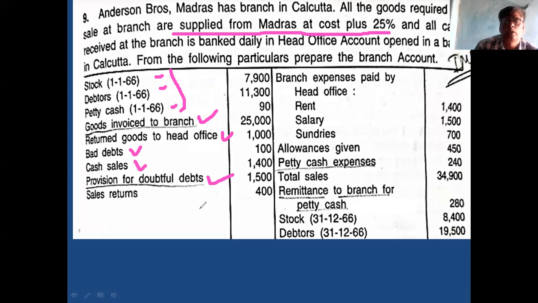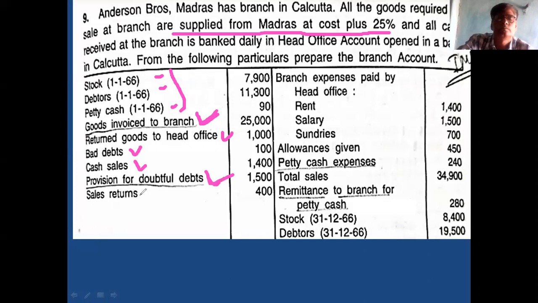I told four items on the debit side in this problem: first, opening balance; second, goods sent to branch; third, cash remitted to branch; fourth, RDD.